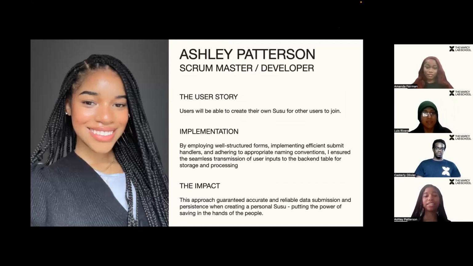For our product, it is imperative that users are able to create their own Susu so that they may start their own collective savings accounts and in turn, give people the building blocks for financial ownership and independence. By employing structured forms with naming conventions that adhere to the backend table, and submit handlers that convert the input form data into JSON data, a user can now simply create their own Susu by filling out a form.